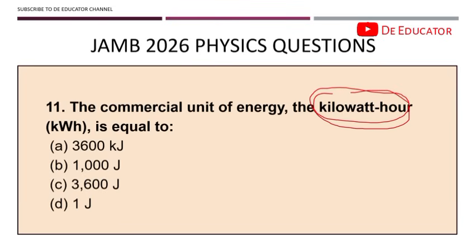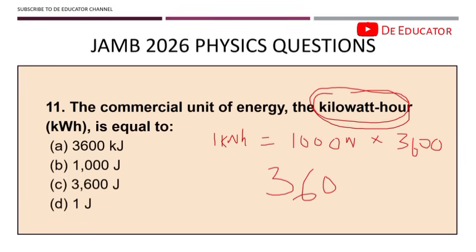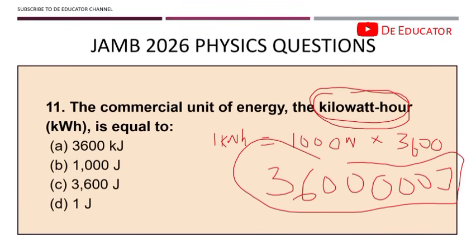Just know that you have 1 kilowatt-hour, which is equal to 1000 watts, hope you know 1 kilowatt is 1000 watts. You have 1000 watts times 1 hour in seconds, which is 3,600. By the time we do this, this is going to give us about 3.6 million joules. Remember, it's energy, so joules. 3.6 million joules. Now let's look at the question.